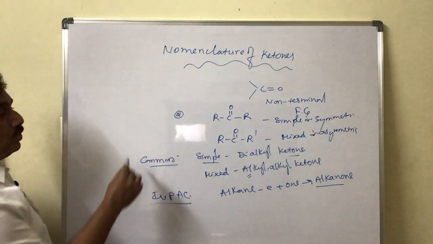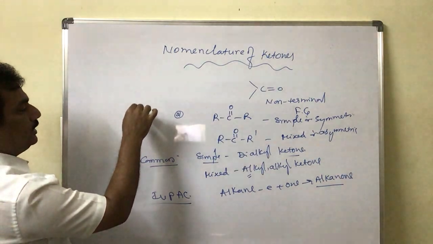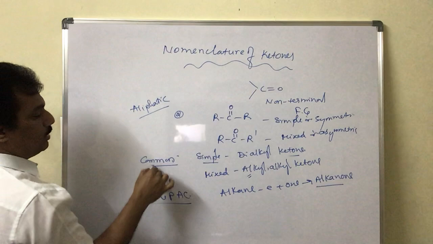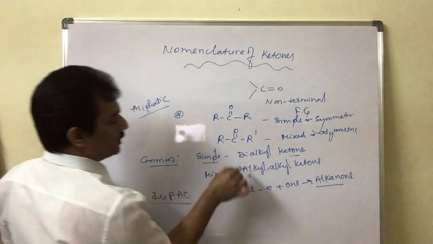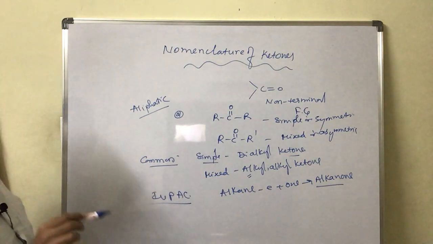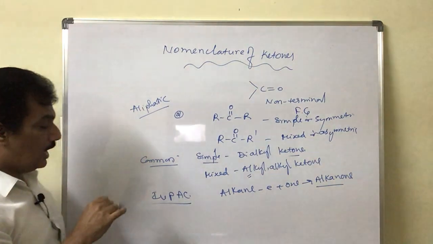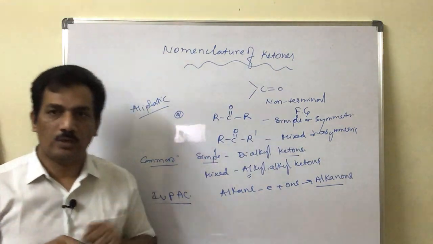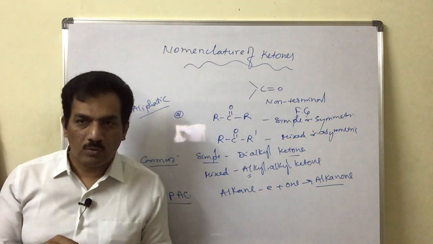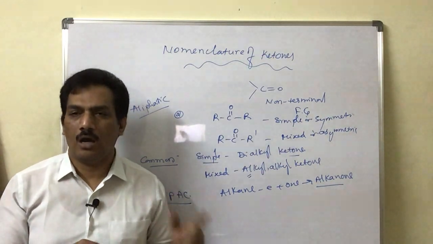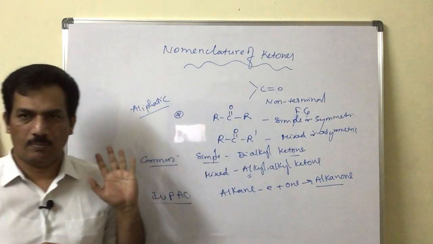Clear? This is about aliphatic ketones. We are considering the common names like this. If it is simple, dialkyl ketone. If it is mixed, alkyl alkyl ketone, where alphabetical order is followed. And in the IUPAC system, all the carbon atoms are included to give the root word, and then from that root word the corresponding alkane minus E plus one, that is nothing but alkanone, is the IUPAC name.